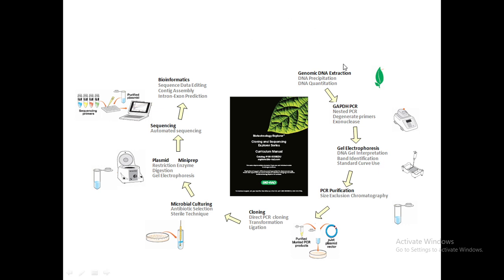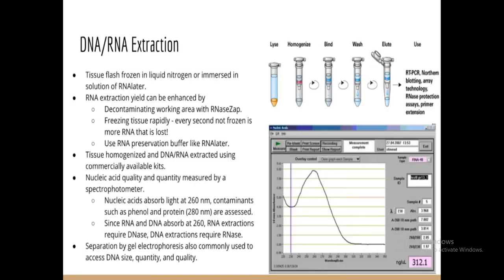This is a whole chart of how we can proceed. First you need to extract the DNA with the help of DNA precipitation, then you need to quantify the DNA. Then with the help of PCR you make multiple copies. With gel electrophoresis you identify the specific bands. Then with PCR you purify. Then again cloning, then culturing, then you convert into a plasmid, or E. coli bacteria, then sequencing, and then you have your own bioinformatics data. So this is a whole chart to understand how these work.